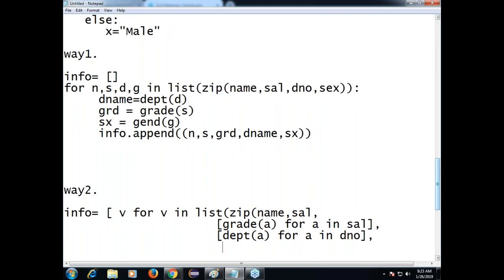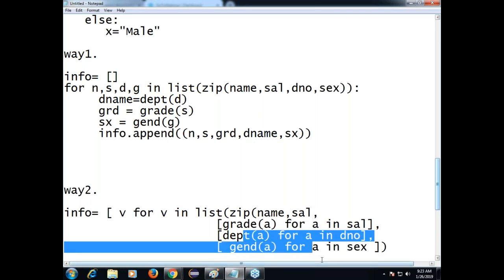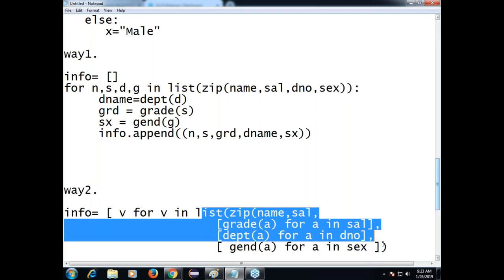As a fifth list, I am giving gender of A for A in sex. Now in my zip function, how many list objects are here? Number 1, 2, this entire 3, 4, 5. So that entire thing you are converting into list.